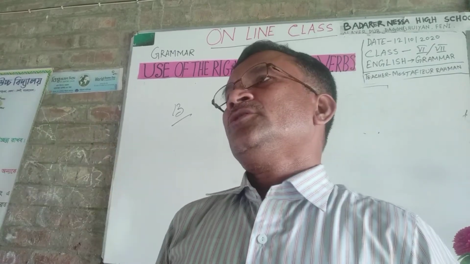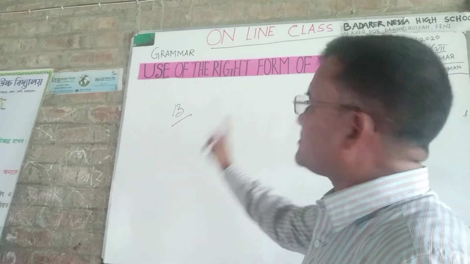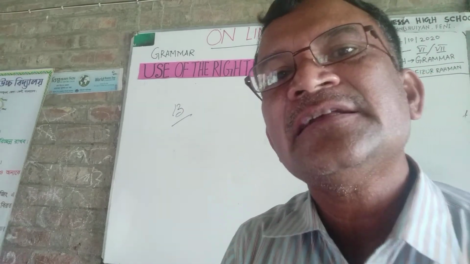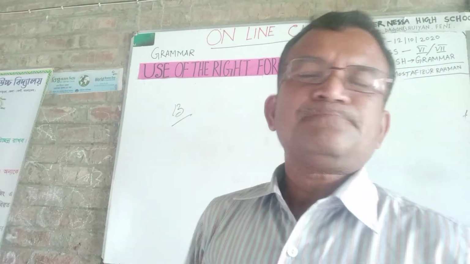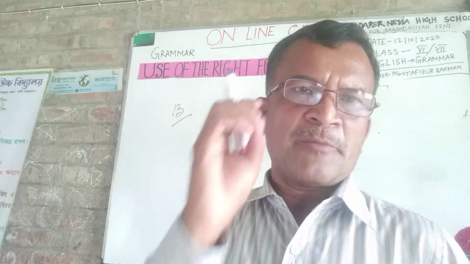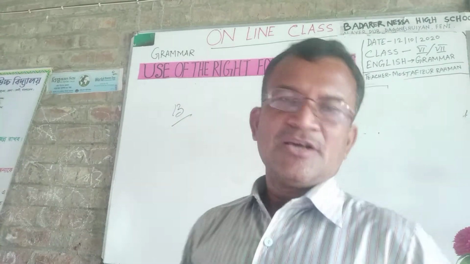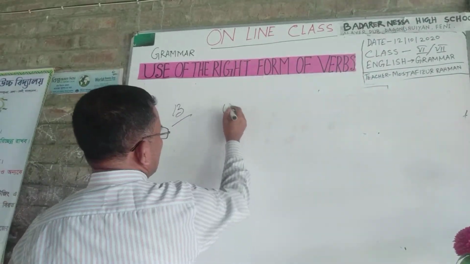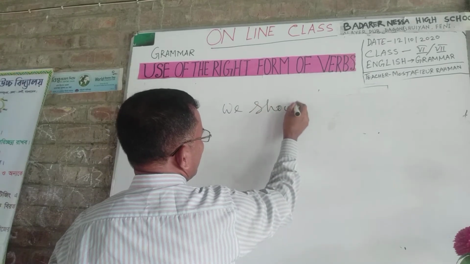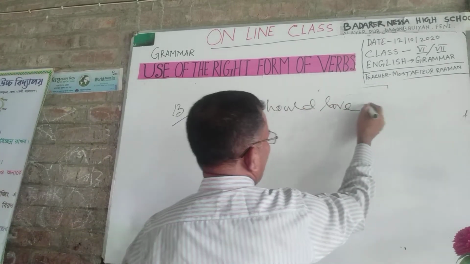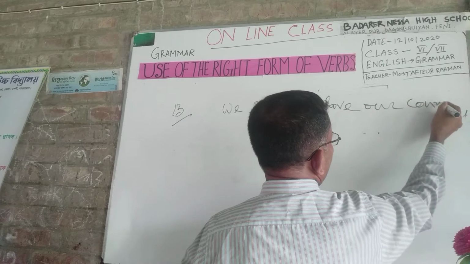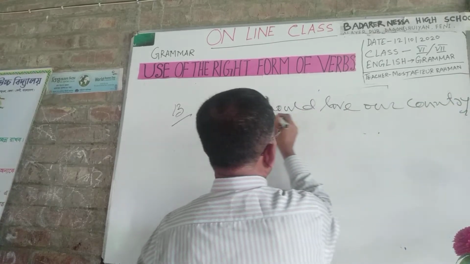In this formula, you must remember that you must use verb present form or base form after modal auxiliaries. Such as, we should love our country.